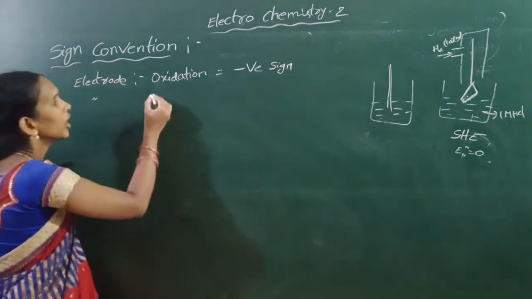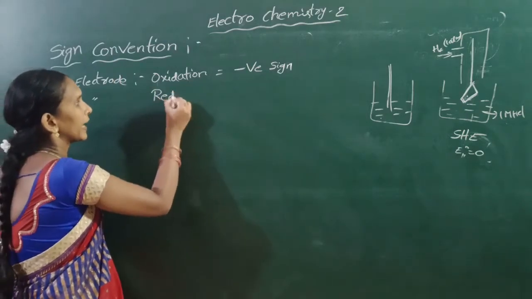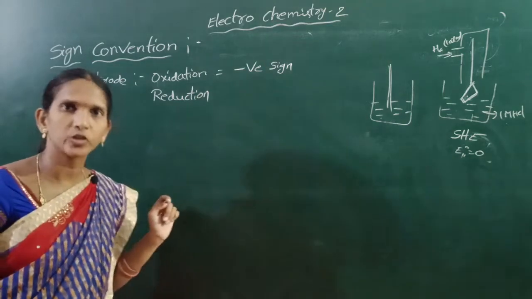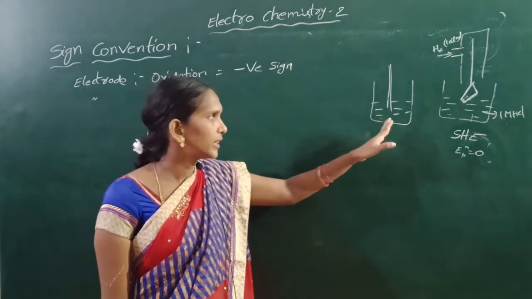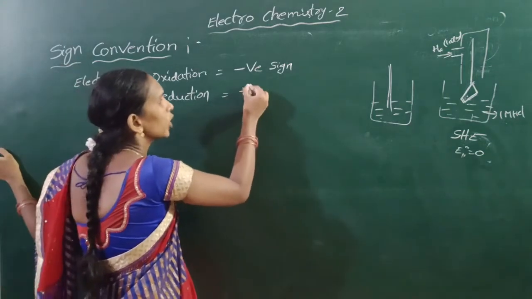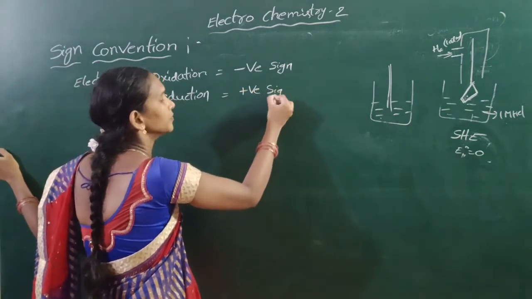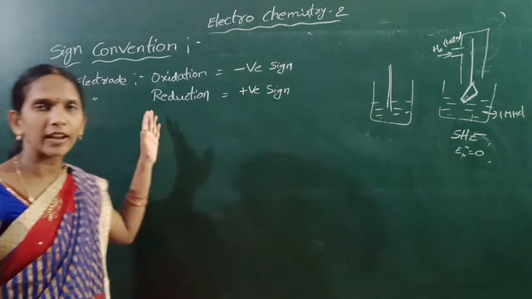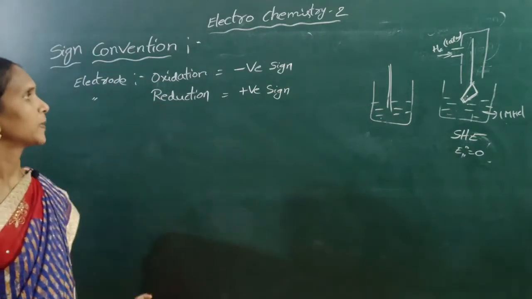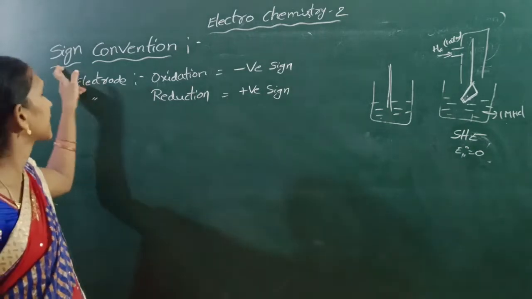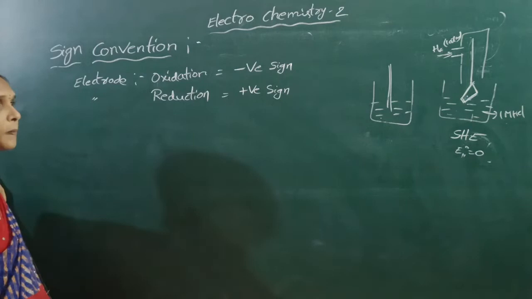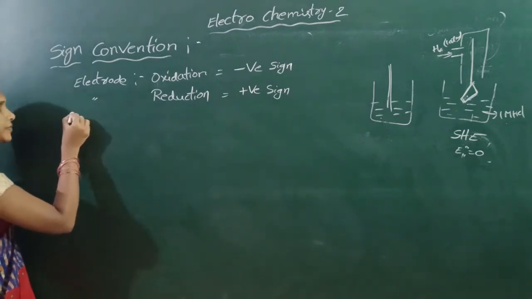In the electrode where reduction takes place, it is indicated with a positive sign. Why? Because gain of electrons takes place. This is the sign convention.